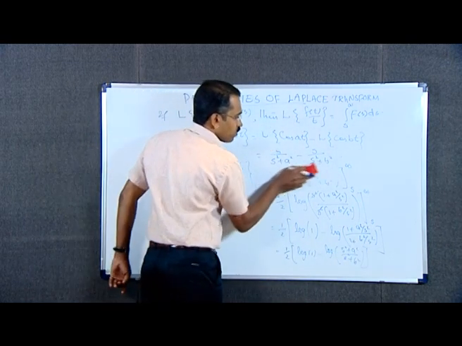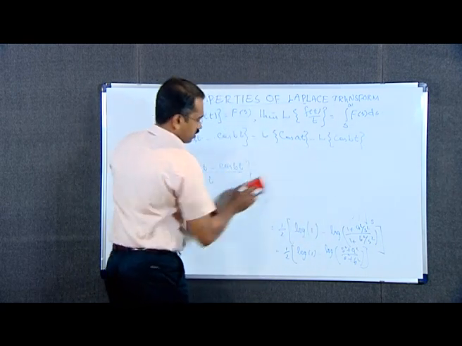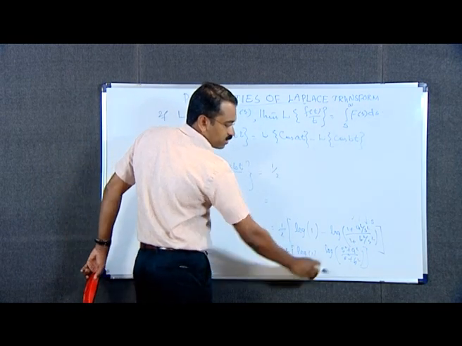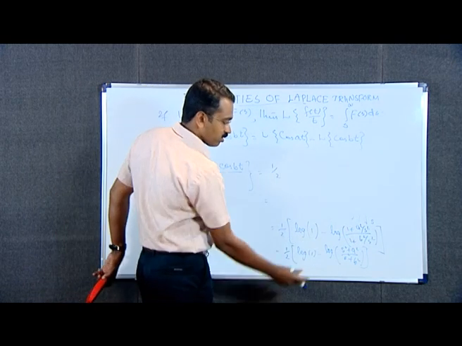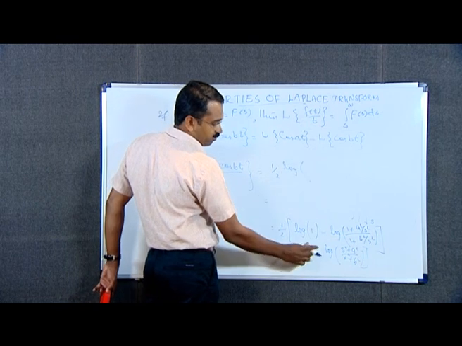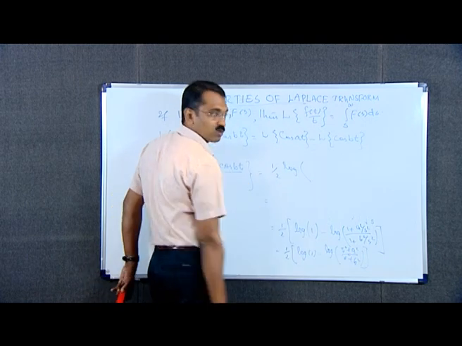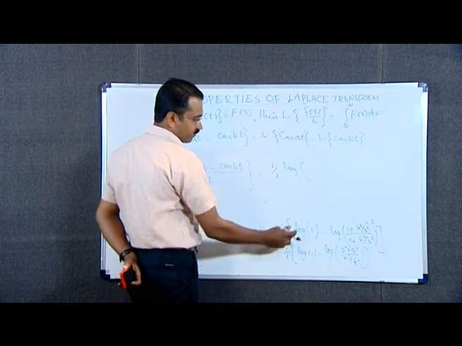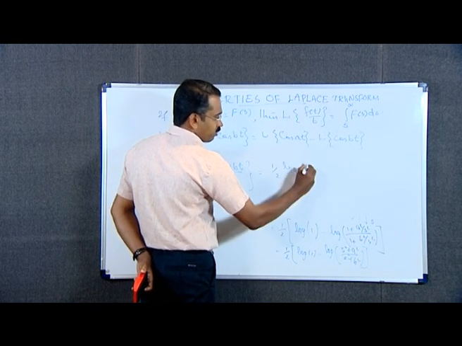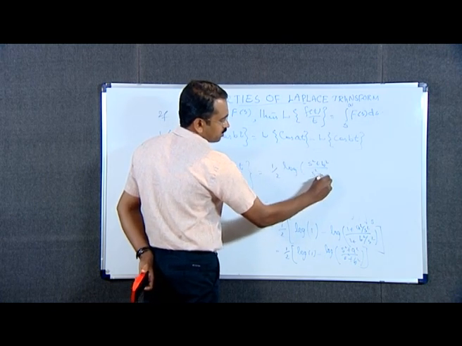which is equal to 1 by 2 into, we can use once again the property log a minus log b is logarithm of a by b. Means we can write 1 by 2 into logarithm of a by b, where a is 1 here, b is a square plus a square divided by a square plus b square. Therefore, we can write the reciprocal of this term, logarithm of a square plus b square divided by a square plus a square.